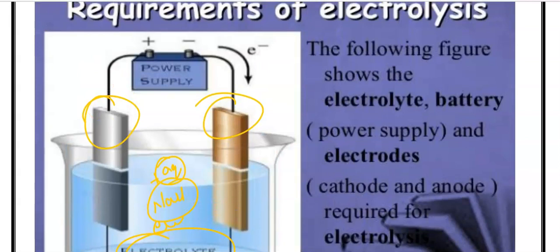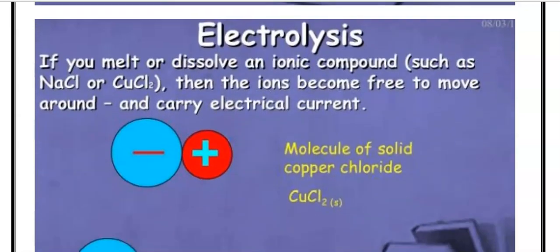So basically when Cl negative loses the electron to this electrode, the electron will transfer from this direction to the other electrode. This power supply will produce an EMF, a voltage, a potential difference, and then the electrons will start to move from one electrode to the other electrode, right?